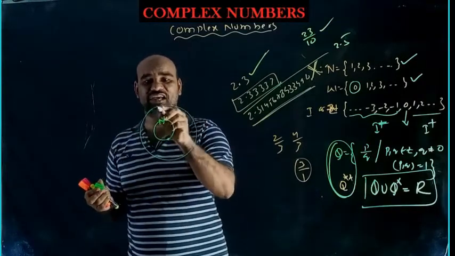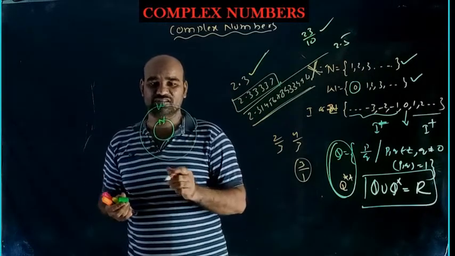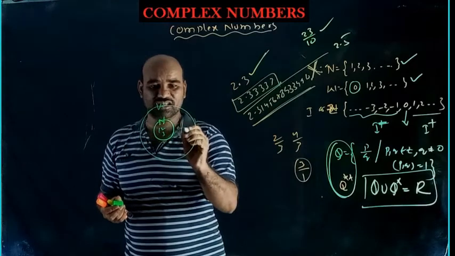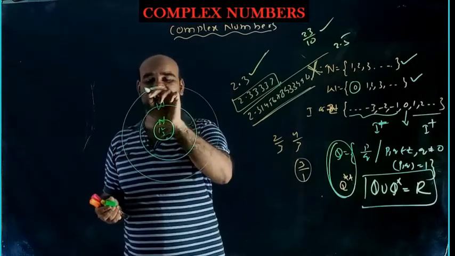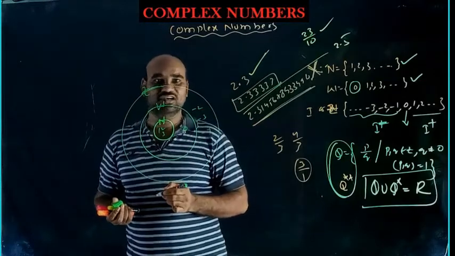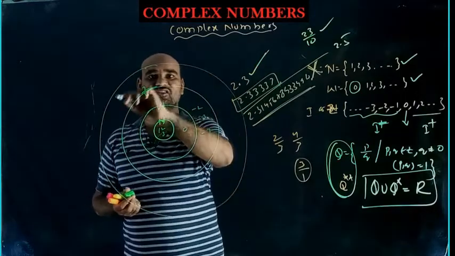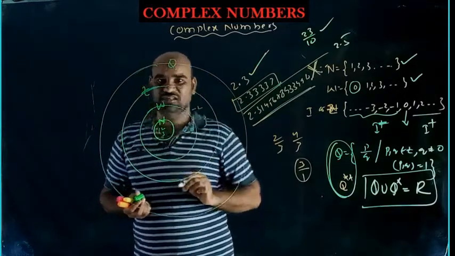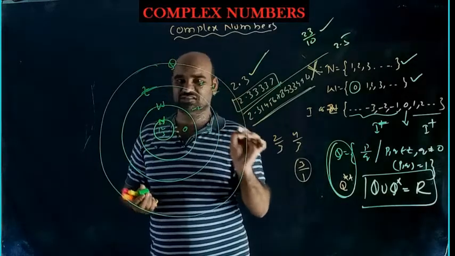Venn diagram: every natural number is a whole number. Here 1, 2, 3 and so on; here 0 extra. Then the integers Z, with negative numbers. After integers, Q was introduced, the fractional numbers, like 2 by 3, 4 by 7.